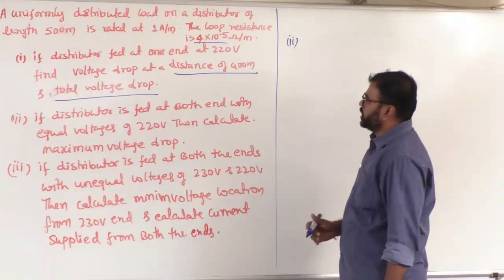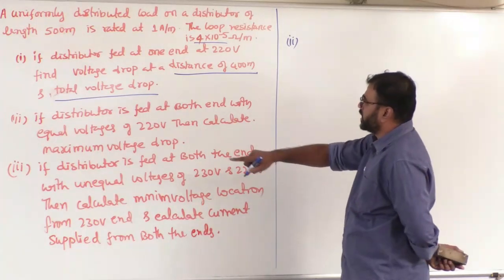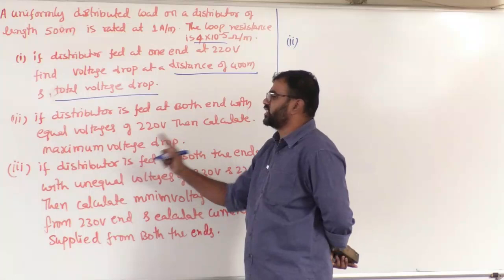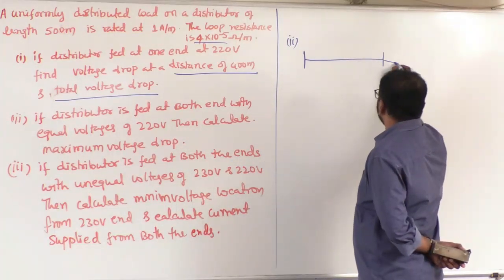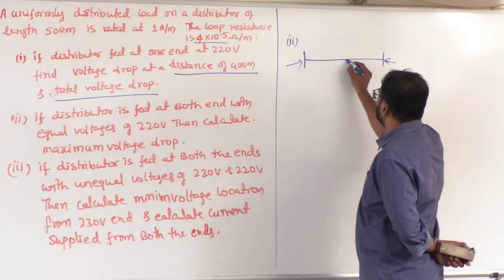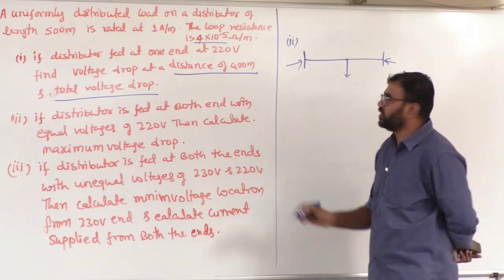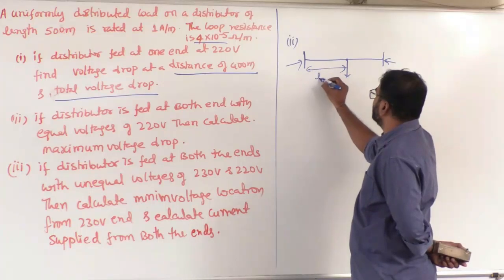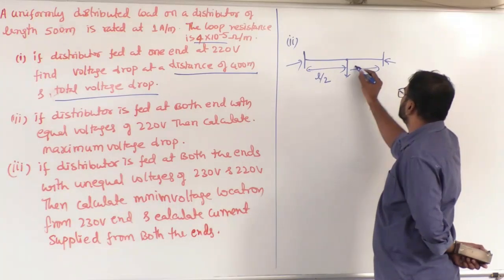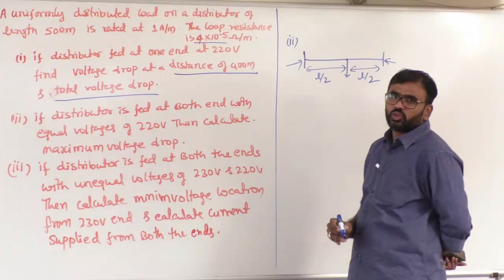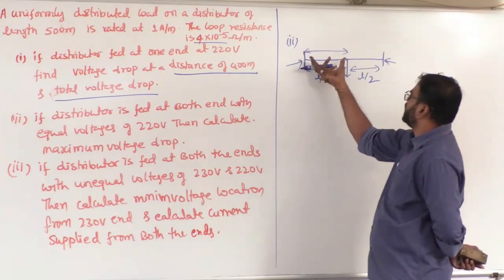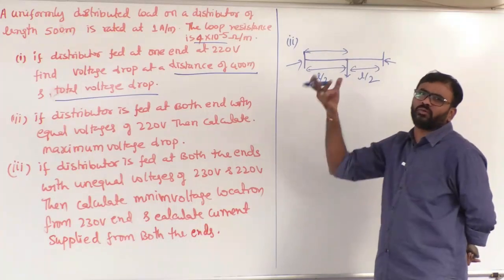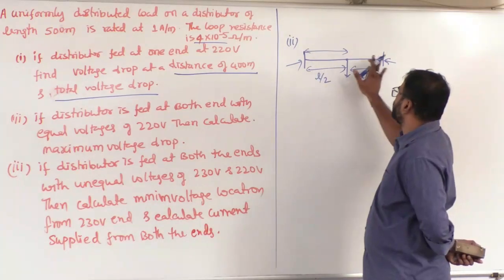Now coming to the second question: if the distributor is fed at both ends with equal voltage of 220 volts, then calculate the maximum voltage drop. Sir, fed at both ends with equal voltages here and here. That means the minimum voltage is exactly at the middle, at L by 2. Maximum voltage drop means, I told you, the voltage drop here and here is equal.